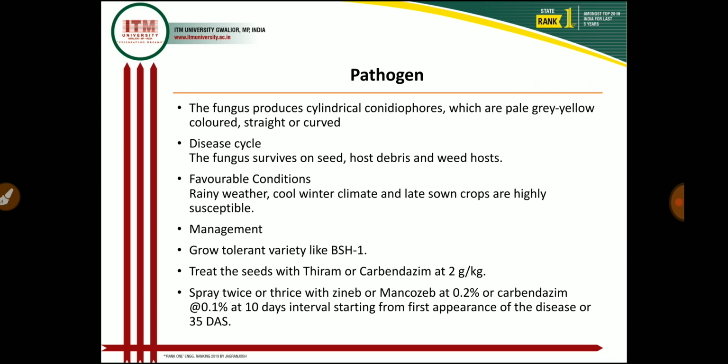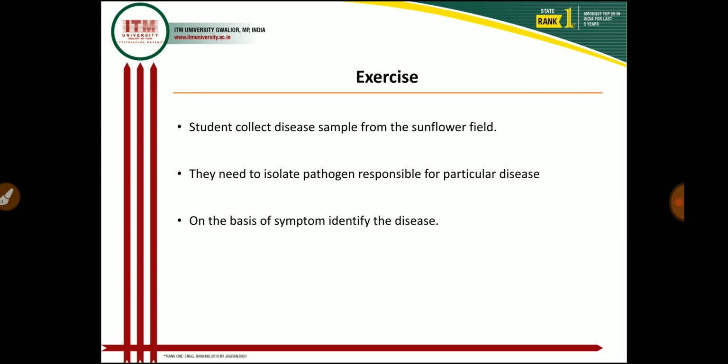So these are the management practices for controlling leaf blight disease. In today's lecture, I covered 3 diseases: first, sunflower necrosis disease; second, sclerotium rot or collar rot; and third, Alternaria leaf blight. If you have any doubt, then call me or contact me. Now I will give the exercise for today's lecture.